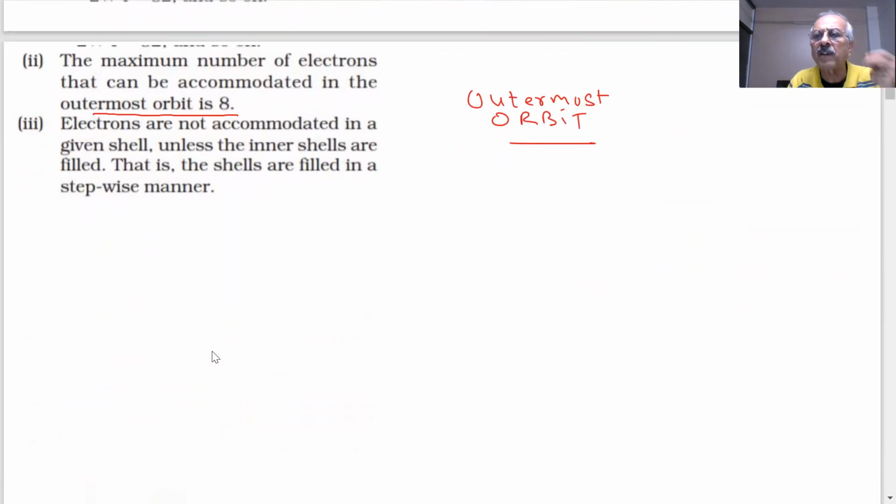The last orbit which has electrons, he says it should be 8. The last orbit which should have...